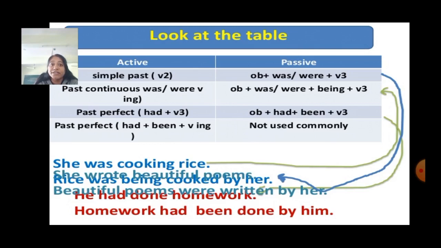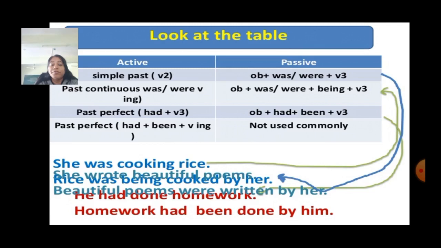Past perfect tense, that is had plus past participle, we will write had plus been plus the past participle form of the verb. She was cooking rice. Was cooking is in past continuous, so we will change into: rice was being cooked by her.